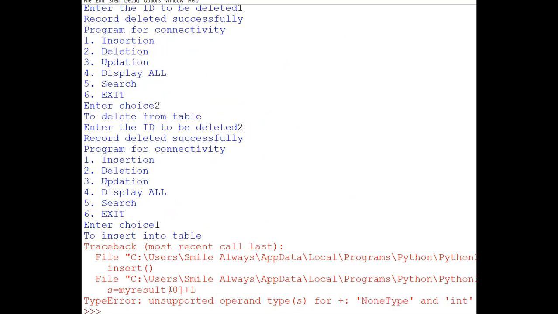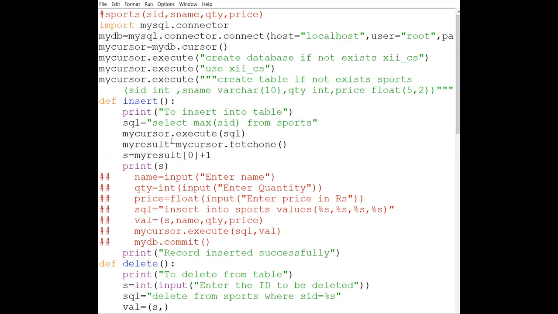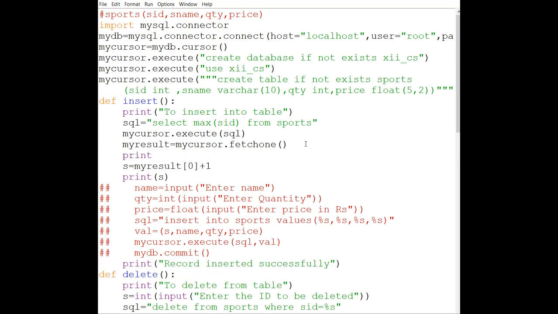The error is that what we were doing was adding 1 to the result we got from my result. It is saying it is NoneType. Why is it saying NoneType? The reason is my table is now empty. Because it is empty, the value of this will be None, or the value of your tuple is None. If you print the value of your tuple, print my result.